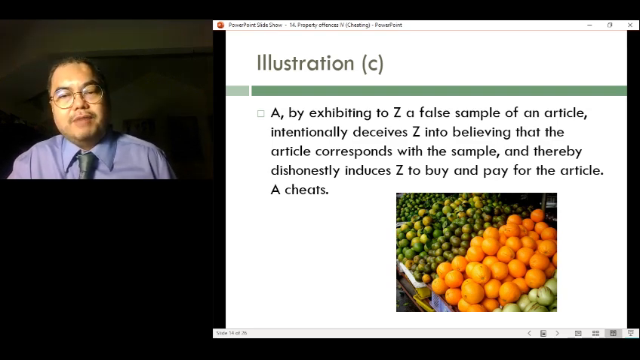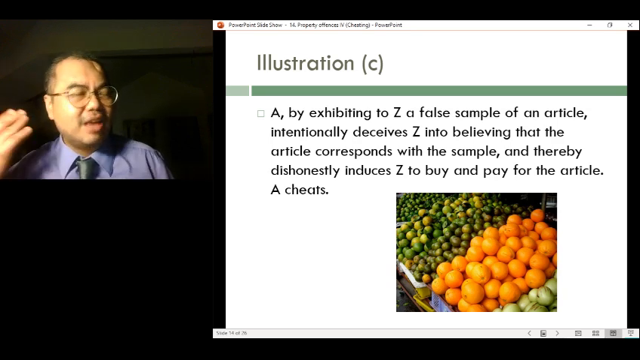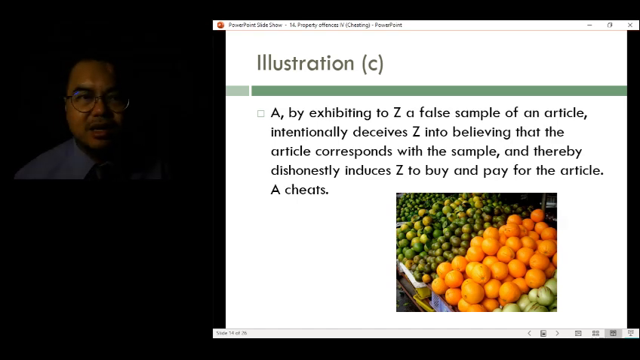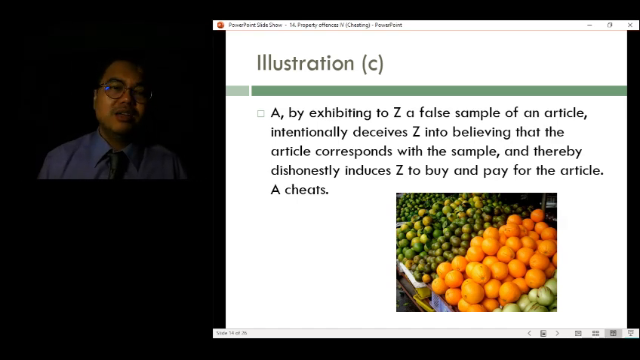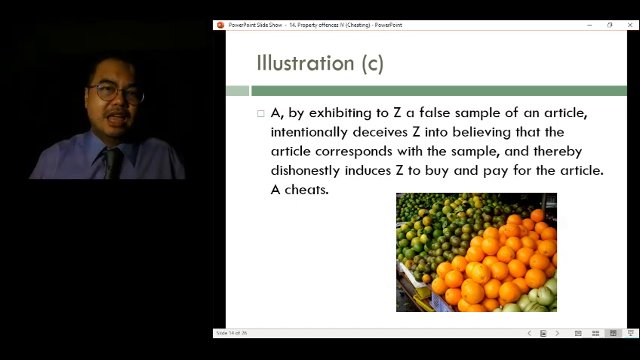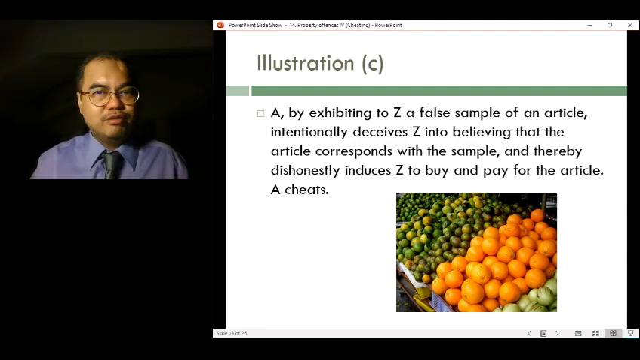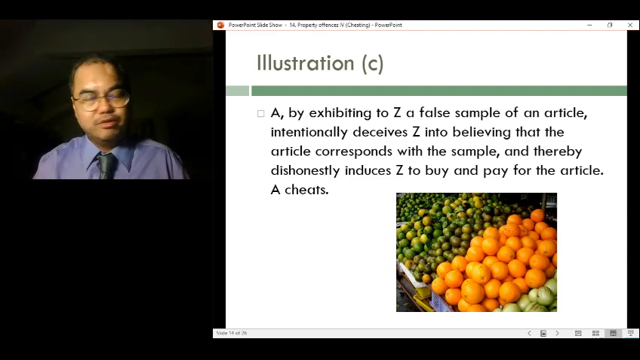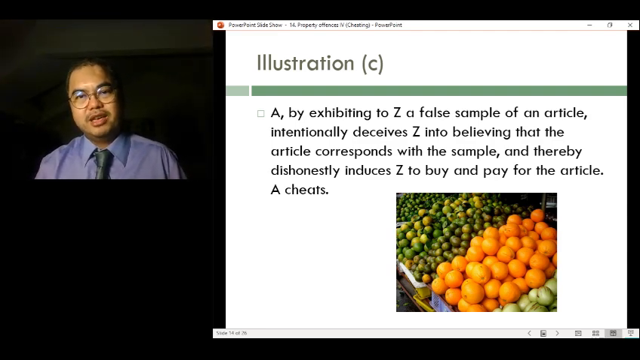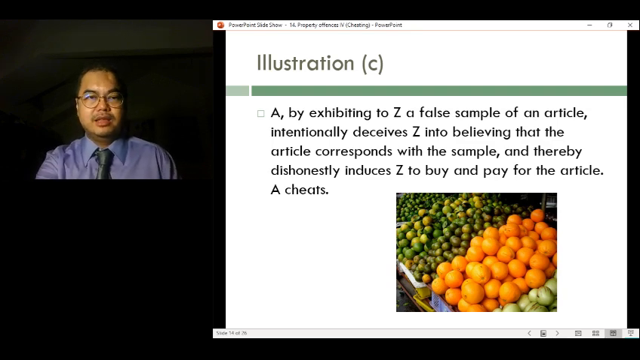So I wanted to buy oranges, and they gave us some samples, right? They gave us some samples, and the oranges were absolutely delicious. They were sweet and juicy, right? And so we bought the oranges, and when we went back home, none of the oranges tasted sweet. None of the oranges were juicy. Okay, so that's clearly the illustration here.